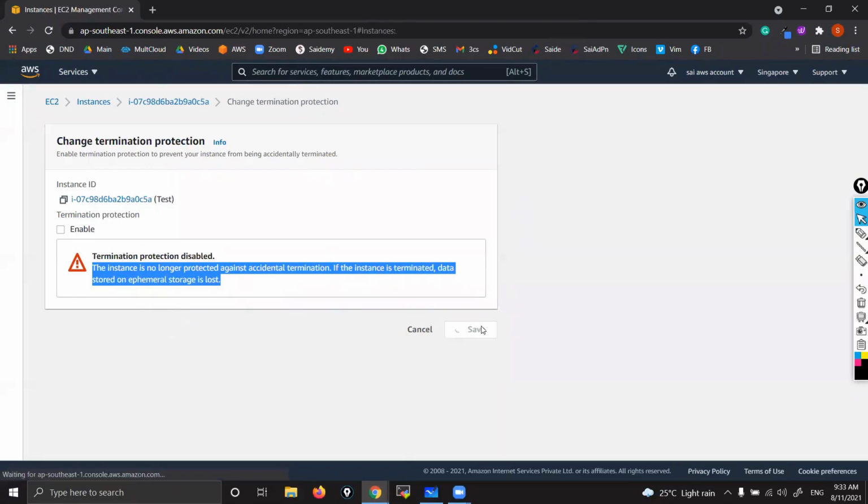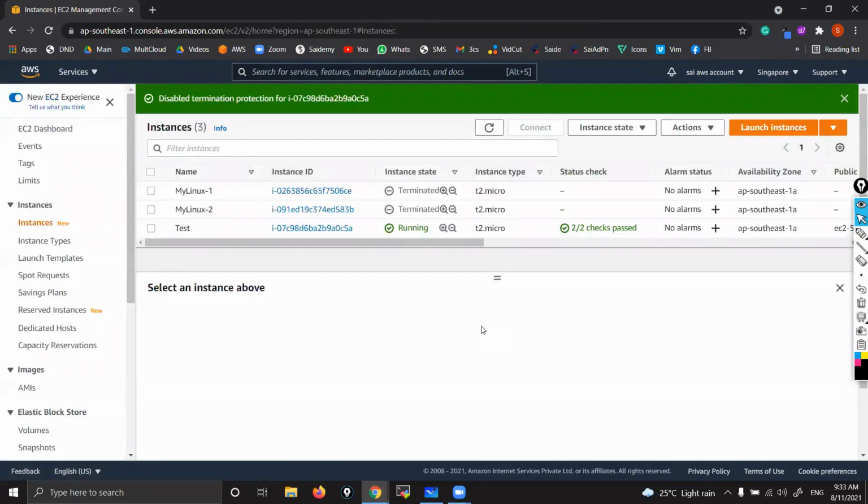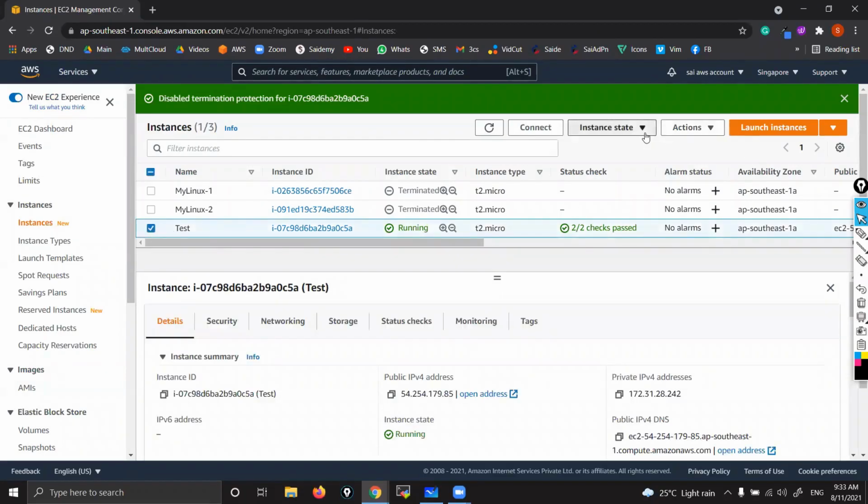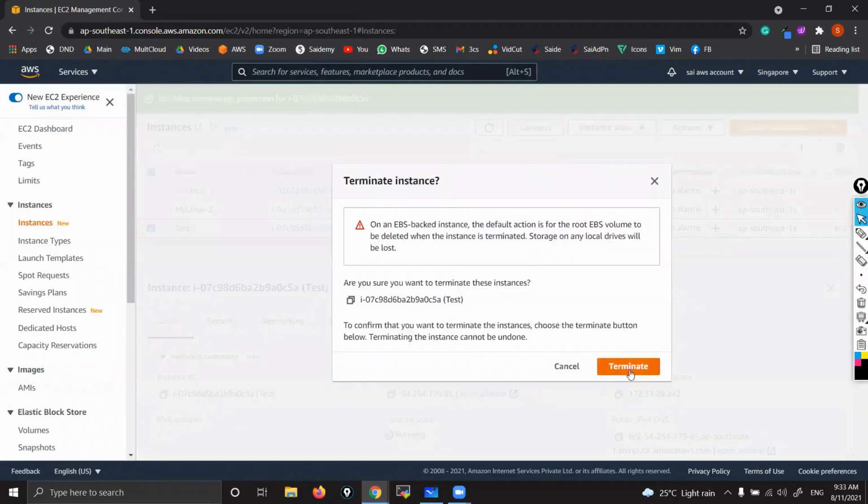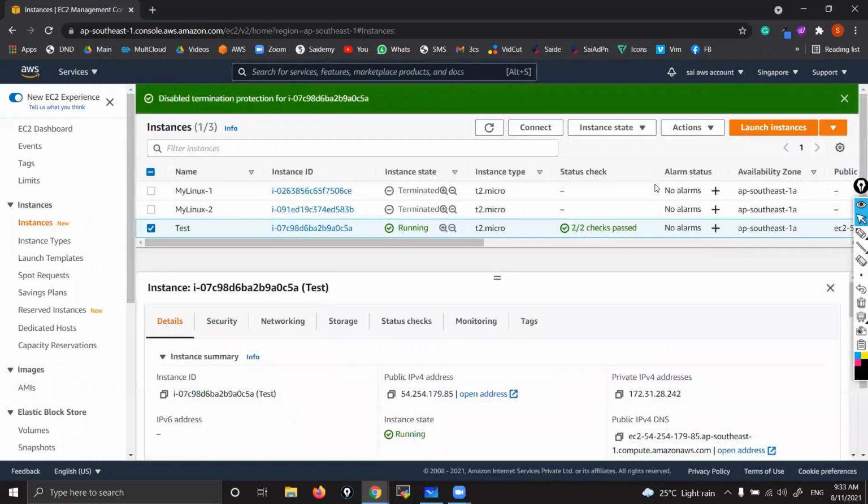Okay, that's all. So that's why generally what we do, we launch many instances in companies. Those should be running always. That time what we do, we enable this protection so that it won't allow you to terminate. Now, if you try, it will allow you to terminate. If you click here, that will be terminated for sure, no doubt about it. That is one small option that you must know.